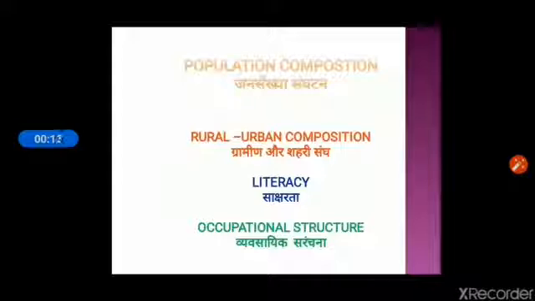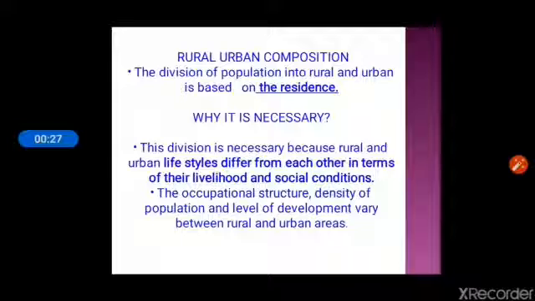In this chapter we will discuss three main topics. Number 1 is rural urban composition, literacy and occupational structure. One by one we will discuss all the topics. So first topic is rural urban composition. This division is based on the residence of people.